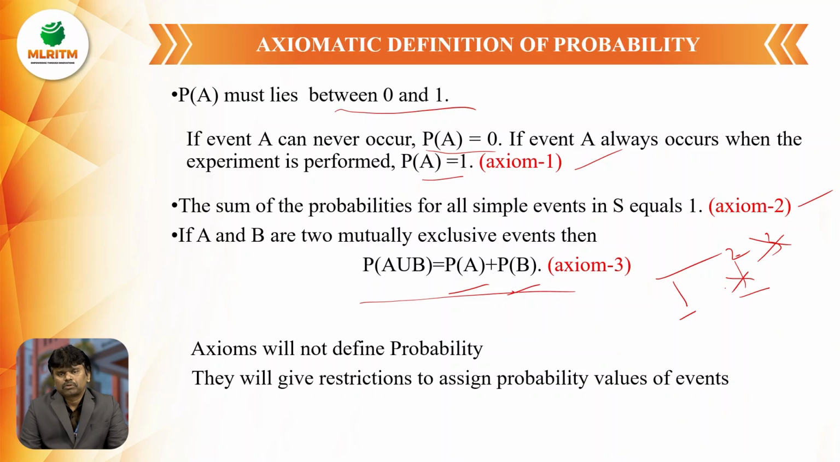Axioms will not define probability. The axiomatic definition will not define the probability, but these axioms give the restrictions to assign the probability of any events. The first two approaches, classical definition of probability and relative frequency approach, define the probability. But the axiomatic definition of probability will not define the probability, it will give the restrictions to assign the probabilities of any event. To define probability of any event, the conditions must be followed as given by the axioms. These are the three different approaches to define the probability.